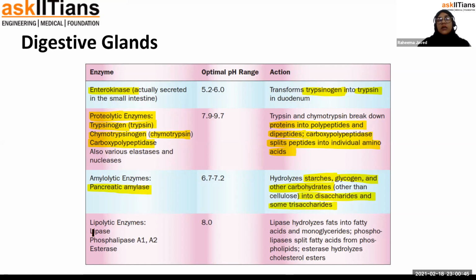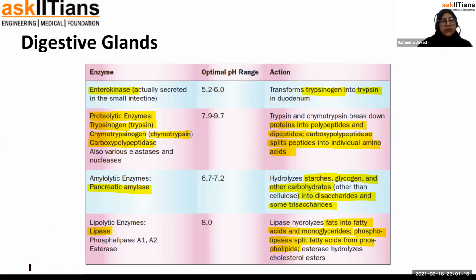There are lipid digesting enzymes also, like lipase, phospholipase, etc., and lipase hydrolyzes fats into fatty acids and monoglycerides. Phospholipases split fatty acids from phospholipids. And esterases hydrolyze the cholesterol. For you, the enzymes that I have highlighted are the important ones.